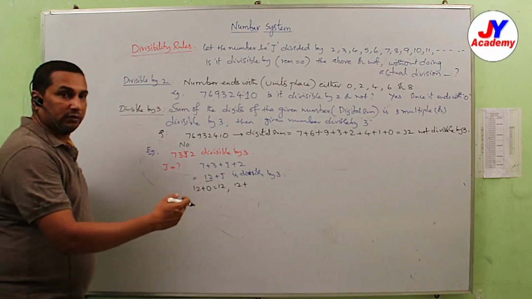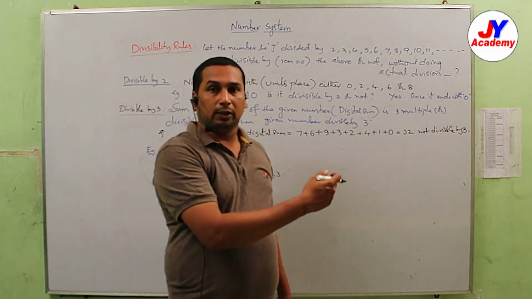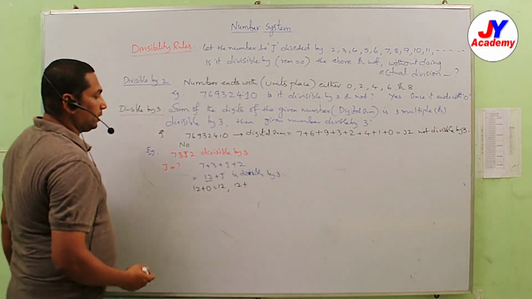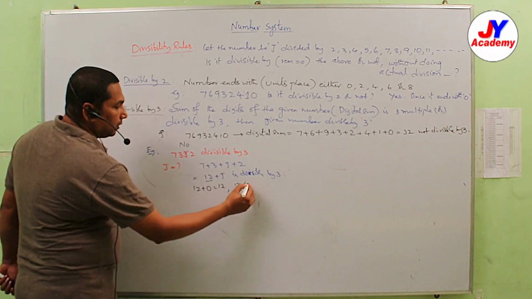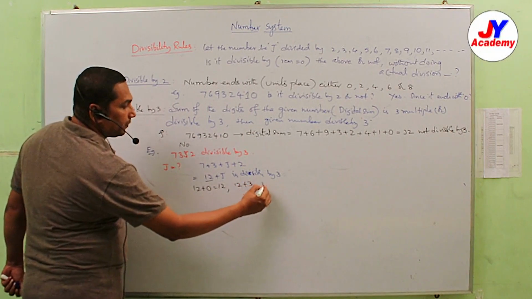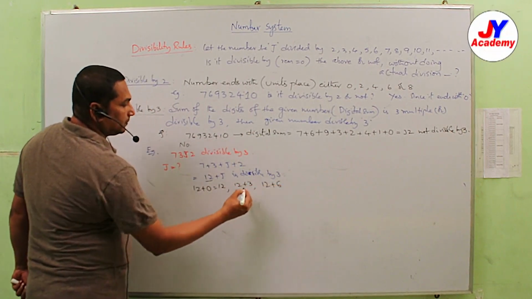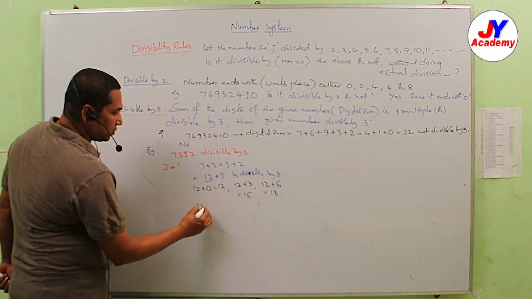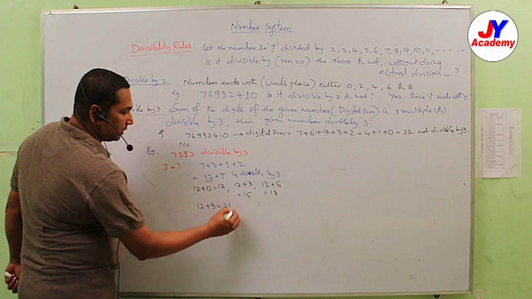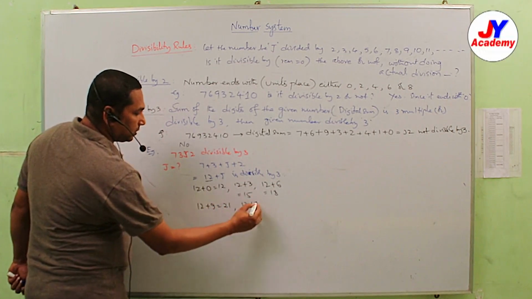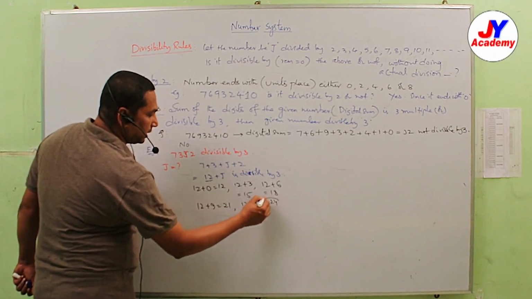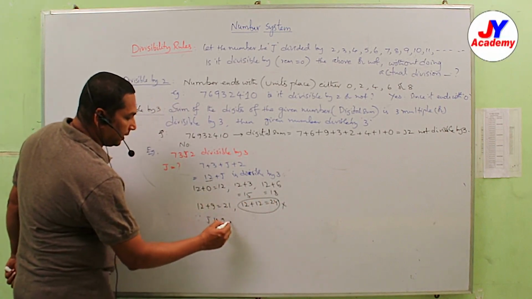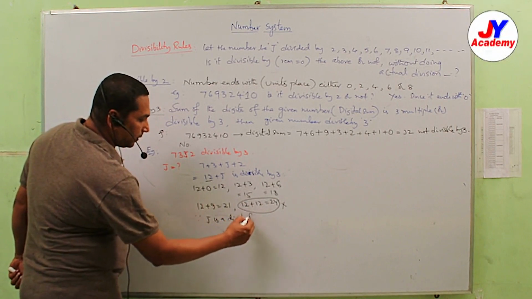Then 12 plus 3, 12 plus 6 is 18, 12 plus 9 is 21, and 12 plus 12 is 24, but that is not possible because J is a digit from 0 to 9.